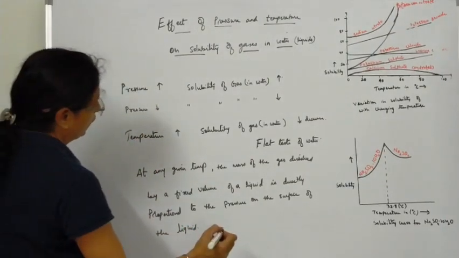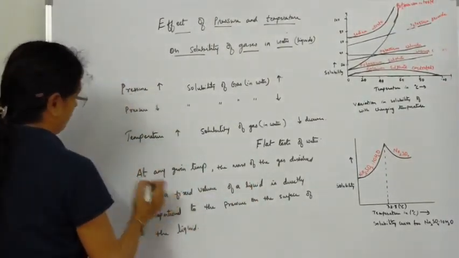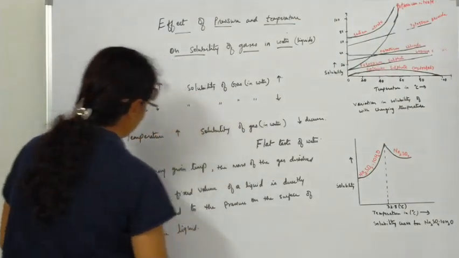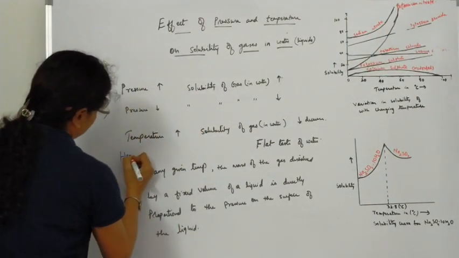So this law, we call this Henry's law. Let me write down over here, this law is called Henry's law.